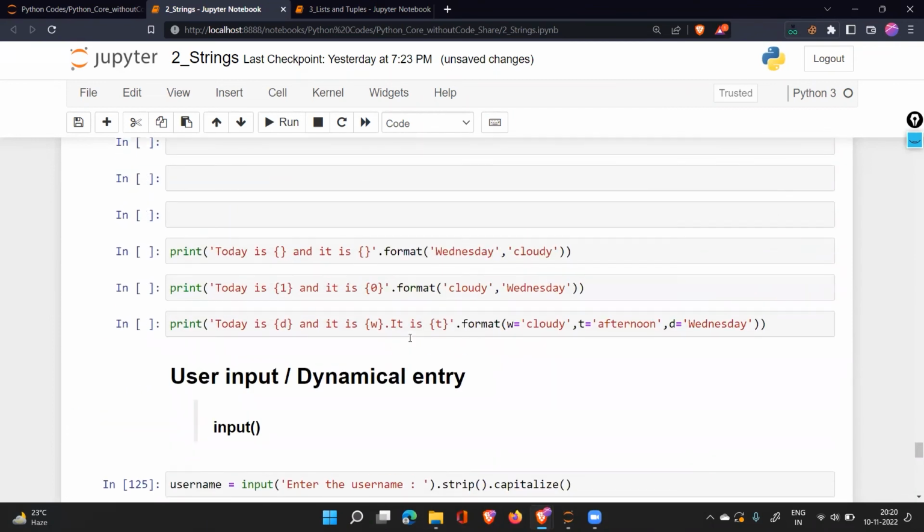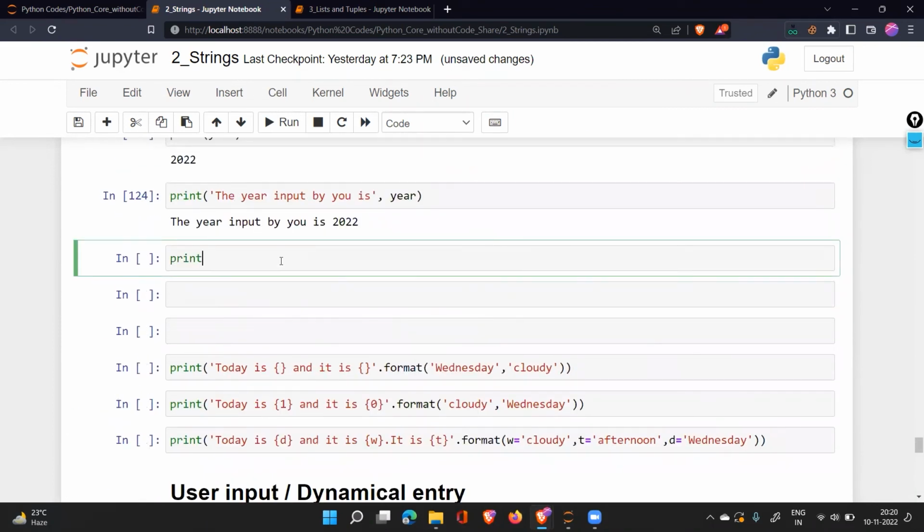Two variables we have. So now what we can say, print, the username is, I want to use here that particular variable. The username variable I want to use. Correct? So I can use it, but there is a better way. Let me show it to you.